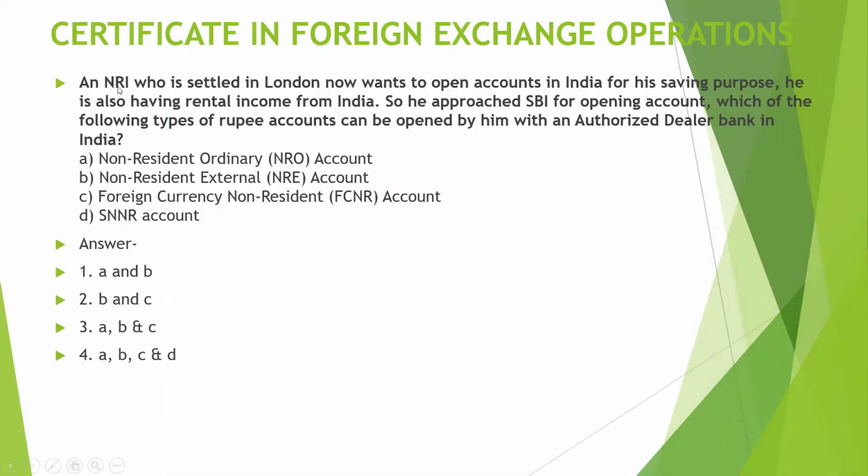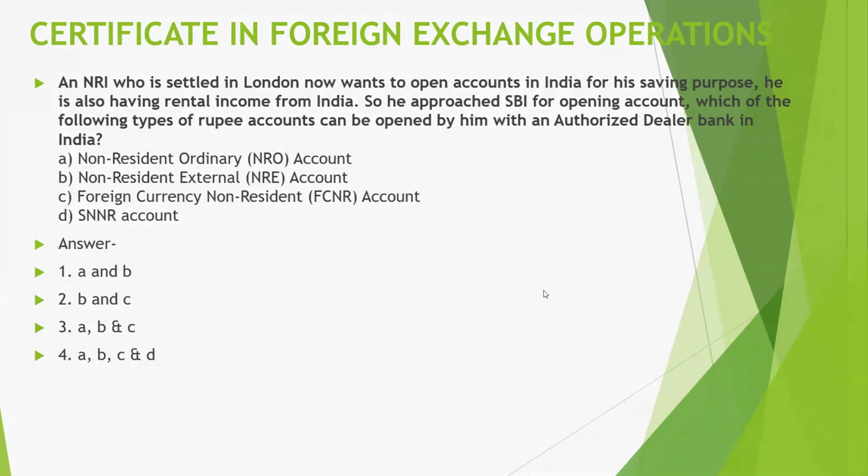Let's see the next question. An NRI who is settled in London now wants to open accounts in India for his saving purpose. He is also having rental income from India. So he approached SBI for opening an account. Which of the following types of rupee account can be opened by him with an authorized dealer bank in India? So options are: A, NRO account; B, NRE account; C, FCNR account; D, SSNR account. So answer options: A and B, B and C, A, B and C, A, B, C and D.